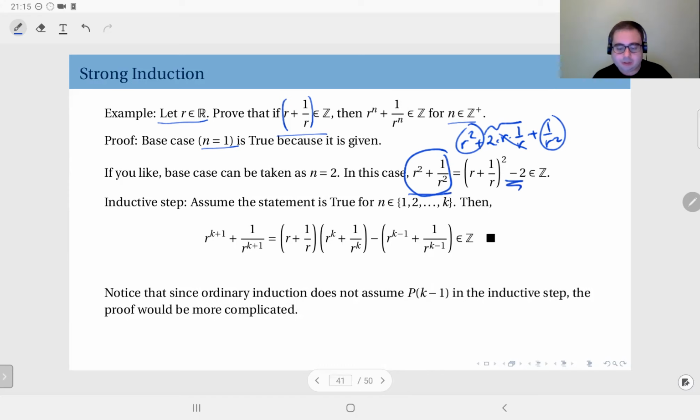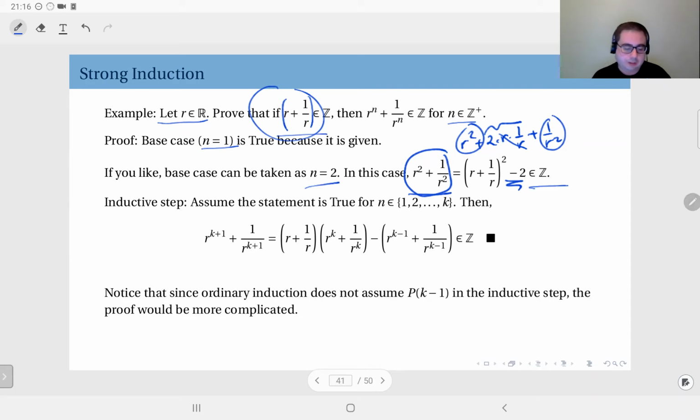So if I subtract 2, I get this expression here. But I know that R plus 1 over R is an integer because it's given to me in the question. And if I take its square, it's also an integer. The square of an integer is an integer. And if I subtract 2, it's still an integer. So for n equals 2, this holds. R squared plus 1 over R squared is an integer.